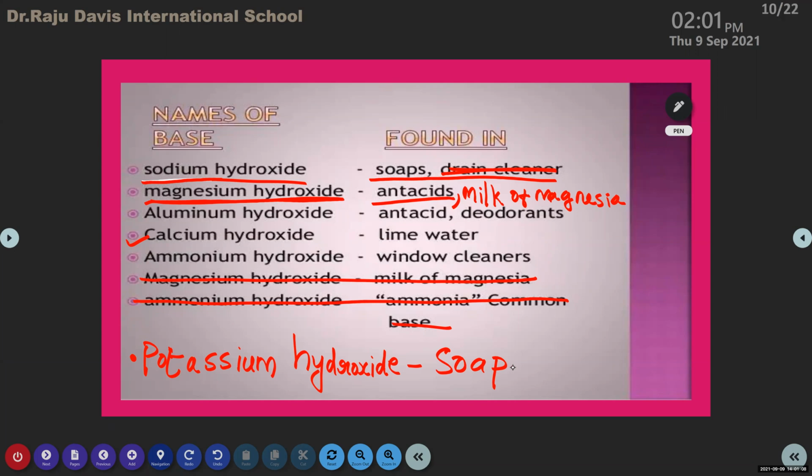Aluminum hydroxide can be found in antacids and deodorants. Calcium hydroxide is found in lime water. Lime water is not lemon water or lemon juice. It is another substance. Ammonium hydroxide is normally found in window cleaners. Is it over?